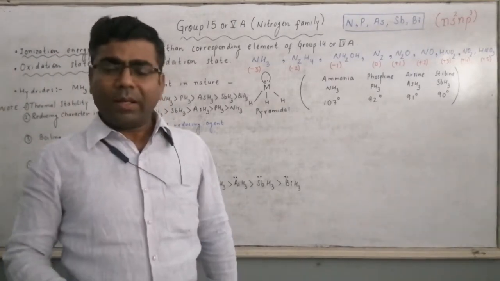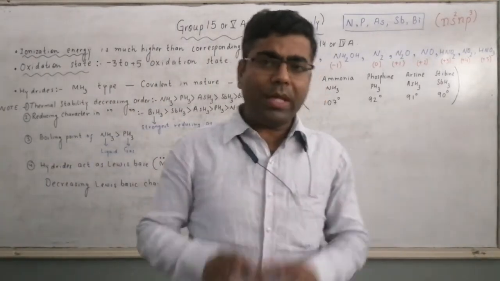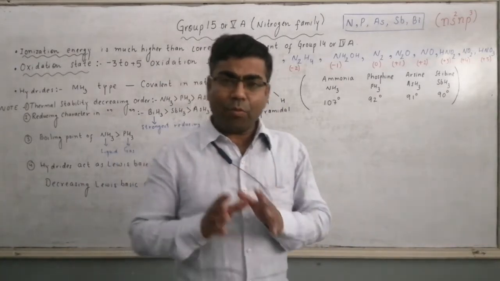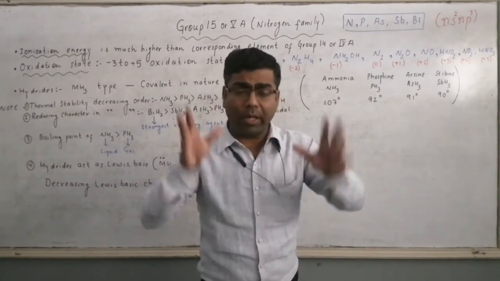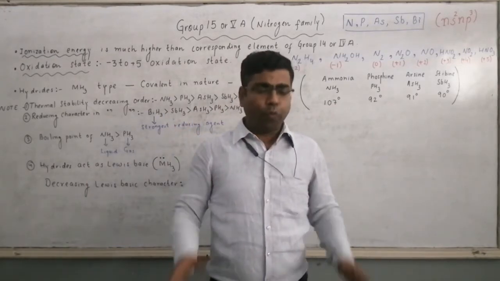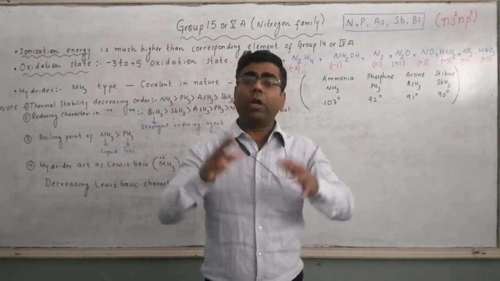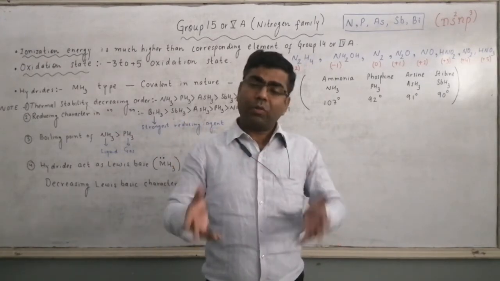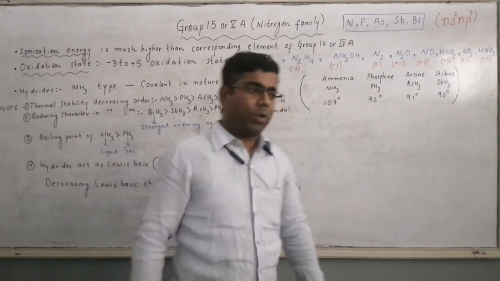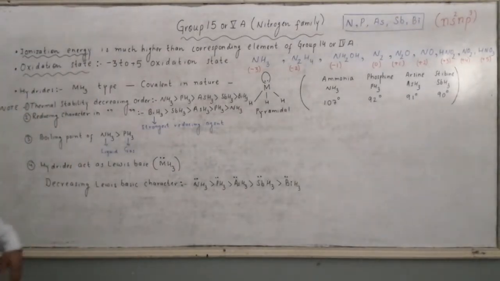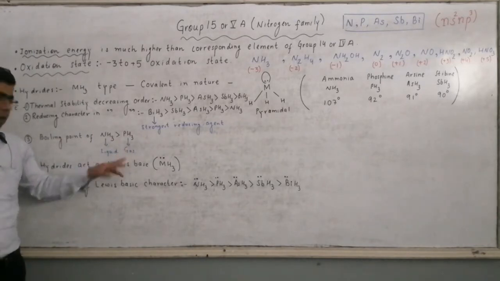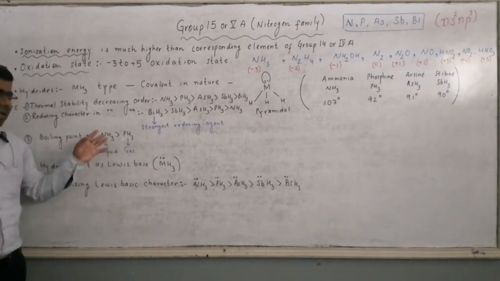What can be the reason? The reason is very simple. In ammonia, hydrogen bonding is present. In ammonia, NH3 molecules are associated via H bonding. Extra bonding is there between the molecules. So force of attraction between NH3 and NH3 molecules will be more. So this is the reason the presence of H bonding between the molecules of NH3 is responsible for more value of boiling point, or in other words we can say that NH3 is liquid while PH3 is a gas, although the molar mass of PH3 is more than NH3.